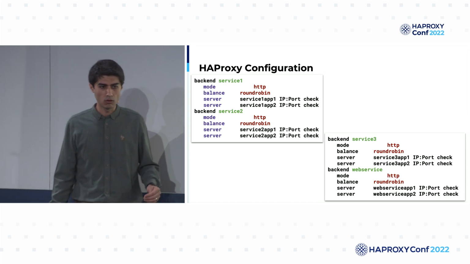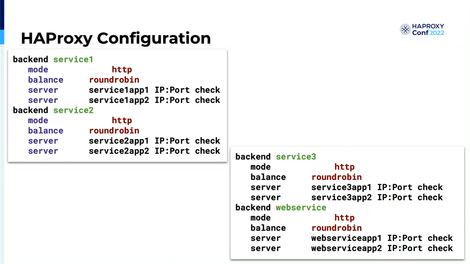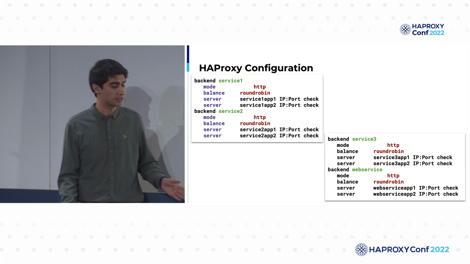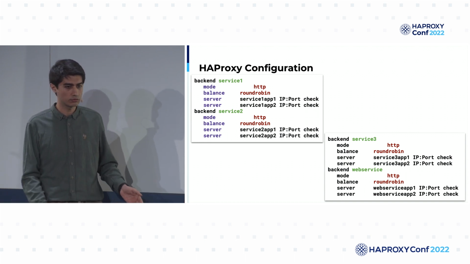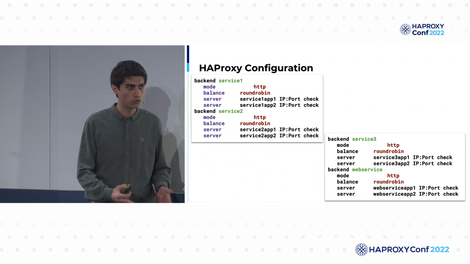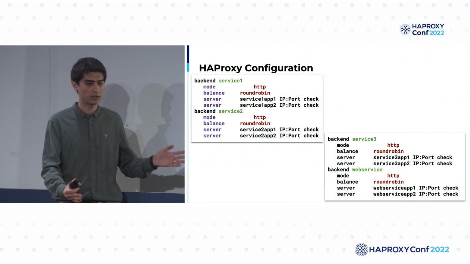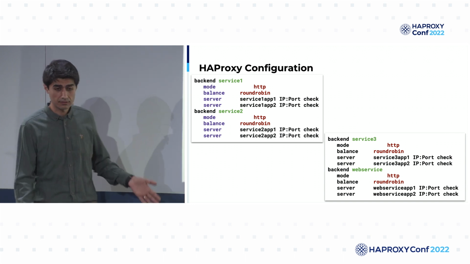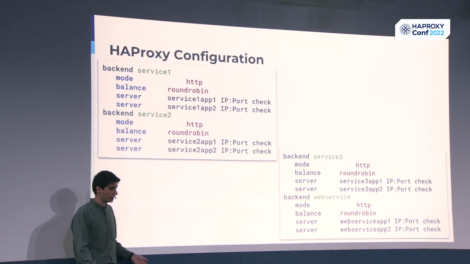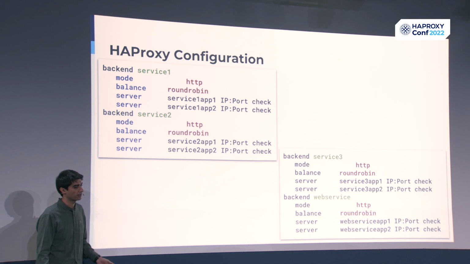So let's define our services. It's very simple, and you can of course define mode and balance parameters in the defaults. But since nowadays we have lots of services using different protocols, I defined them under each service. So you can define them with a reachable IP, port, and the service name. There are lots of options in HAProxy, like check, and other options you can add according to your aim. And now we have a list of servers that HAProxy will be load balancing between.